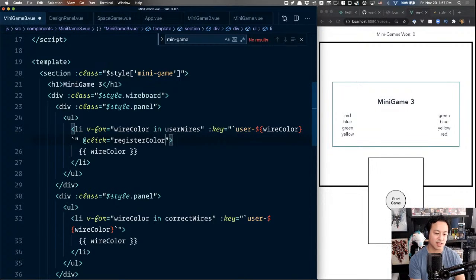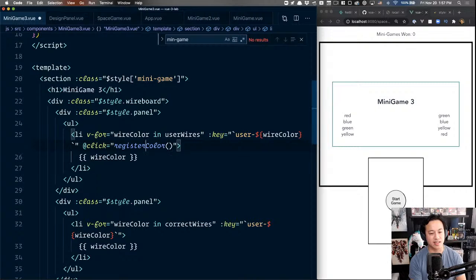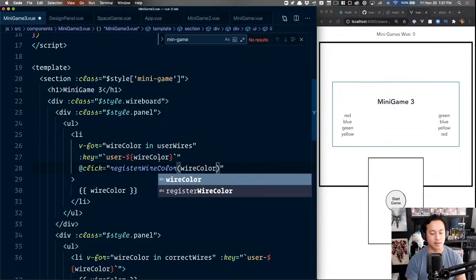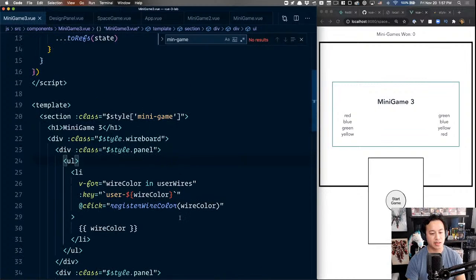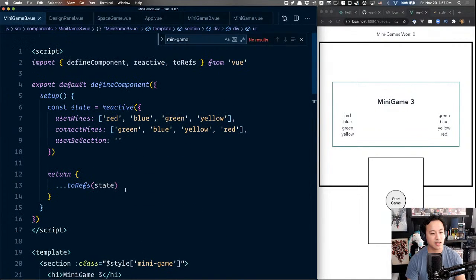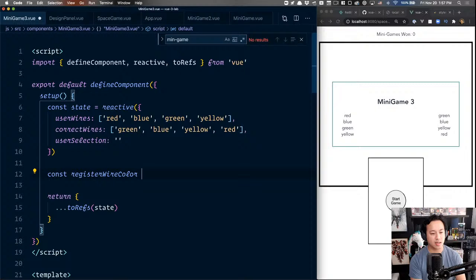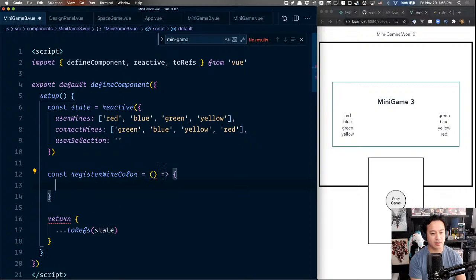Yes, register color. I guess I want to call it register color for now. Register wire color, I'm going to be a little bit more explicit. That says wire color, and we're going to pass in the actual wire color. And so then, this method doesn't exist yet, so we're going to define it, const registerWireColor. Thank goodness for autocomplete. We are going to get a parameter, which is going to be the color name.